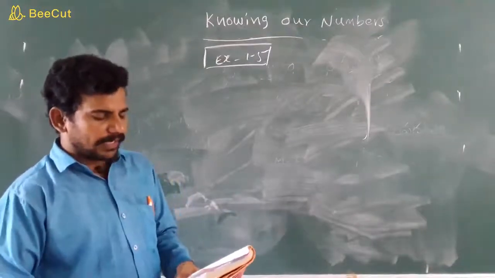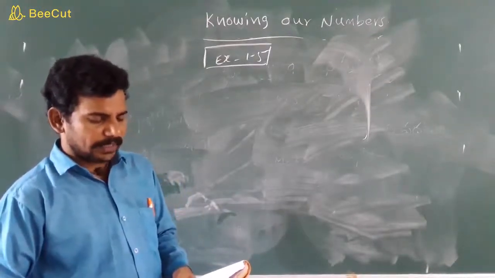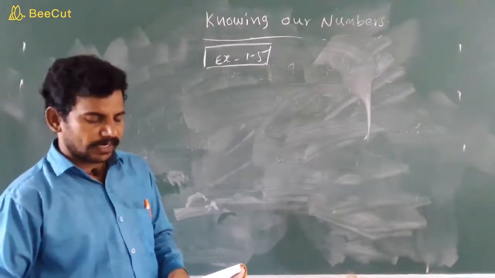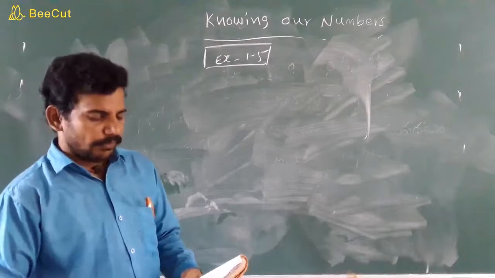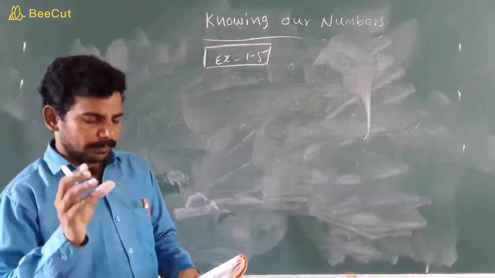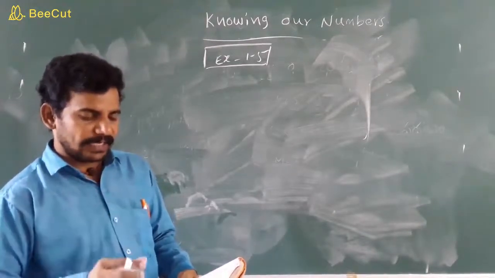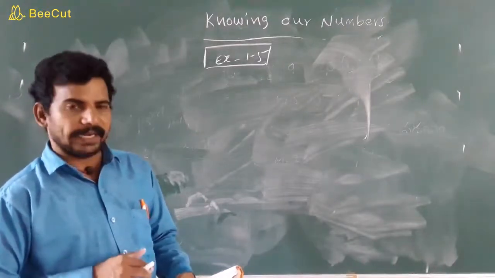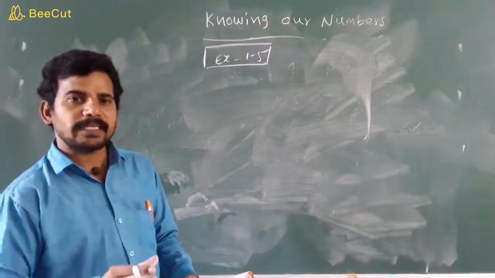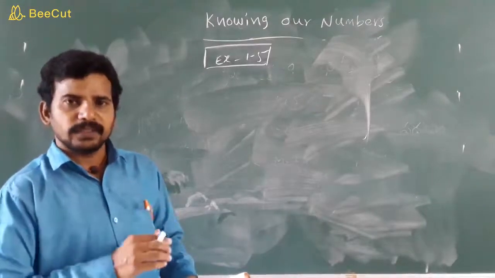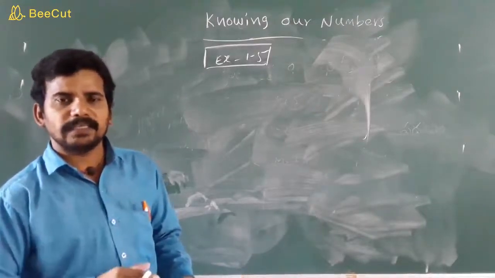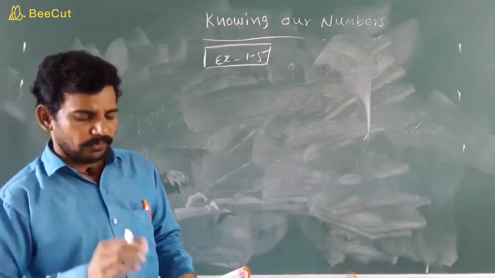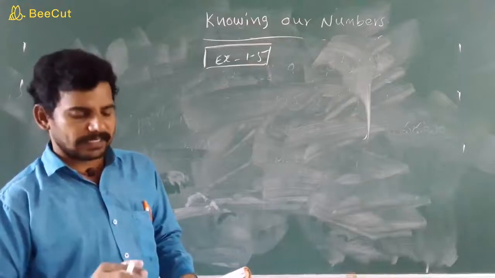The total weight of a box of 5 biscuit packets of same size is 8 kgs 400 grams. So 5 biscuit packets size weight is 8 kgs 400 grams. So what is the weight of each packet? Here 5 packets weight is given. Here how many biscuit packets are there children? 5 packets. So that 5 packets weight equal to 8 kgs 400.